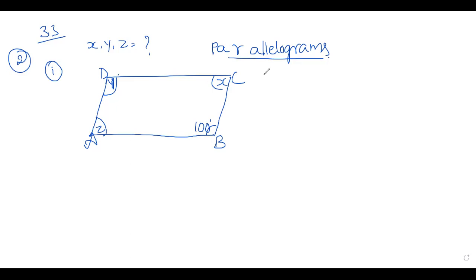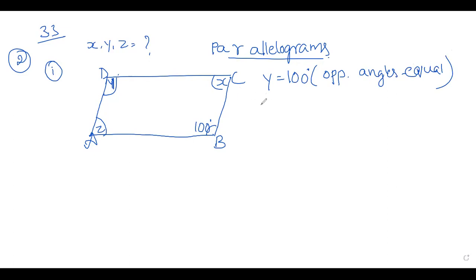So we know that Y is equal to, which is opposite angles are equal in a parallelogram, right? Which is opposite to the angle B? It is D. So D is written as Y. So I will write Y is equal to 100 degree. Here you should give reason for each and every step. Okay, opposite angles are equal.